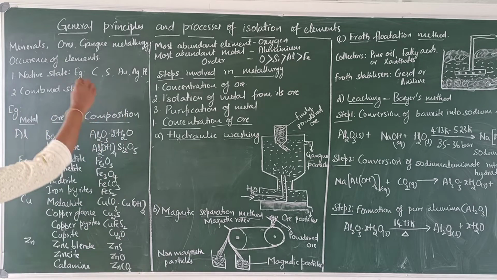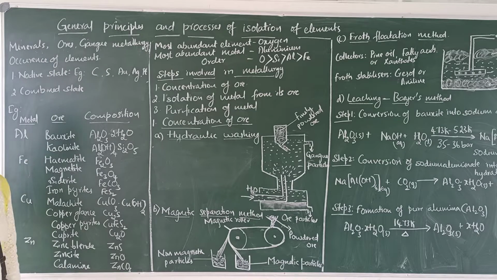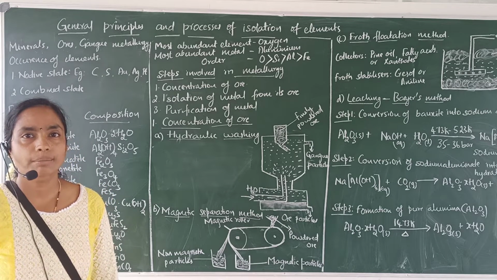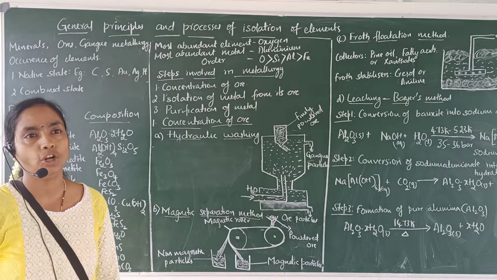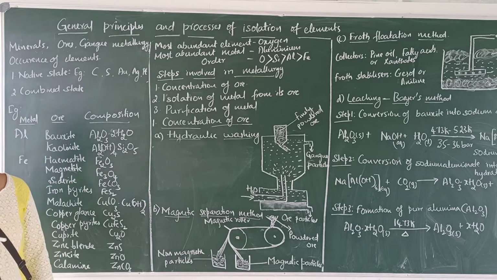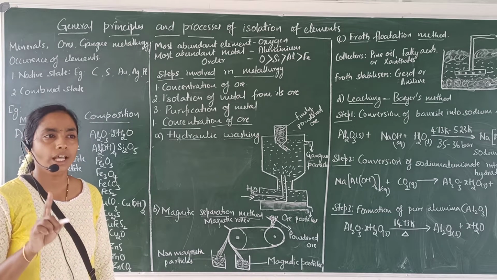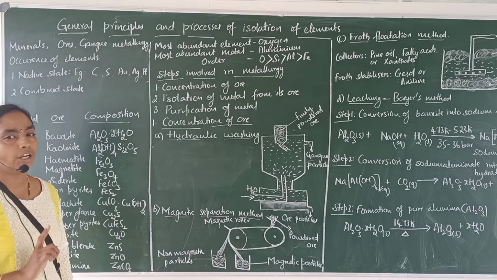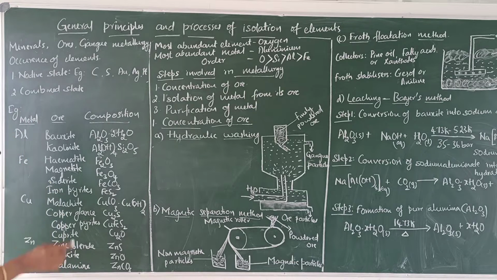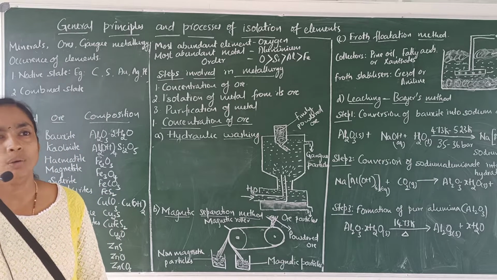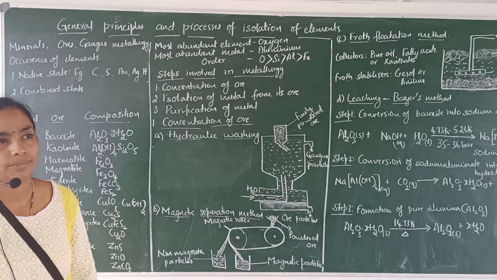The next term is ore. Ores are minerals from which metals can be conveniently and economically extracted. From the mineral, if it is possible to extract the metal conveniently and economically, then such minerals are called ores. The examples for ores are hematite, magnetite, galena, bauxite, etc.